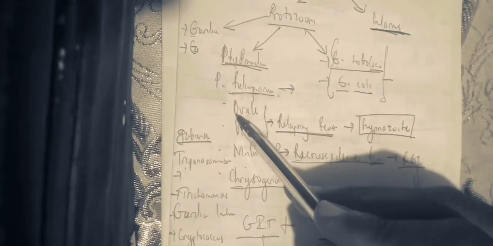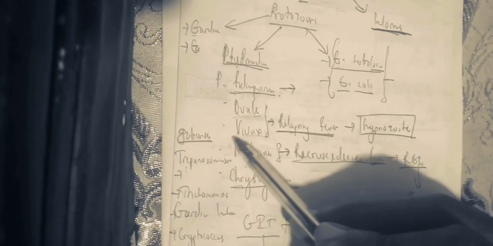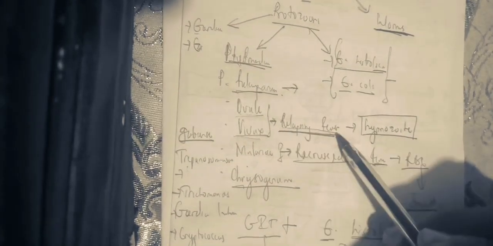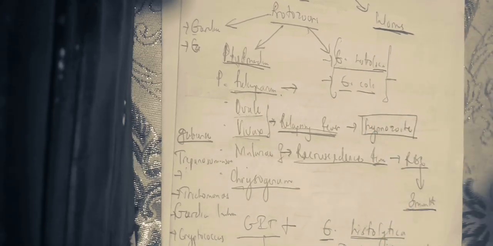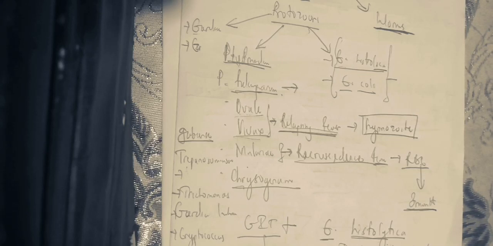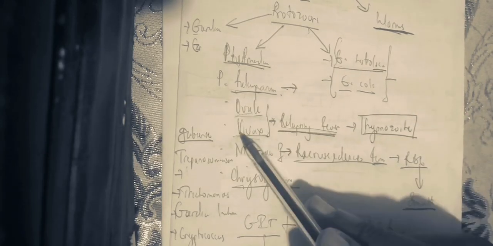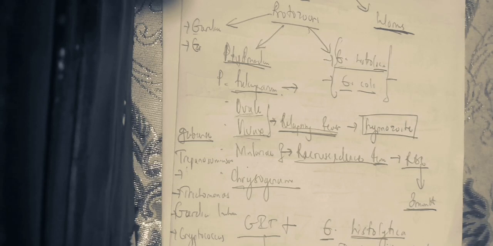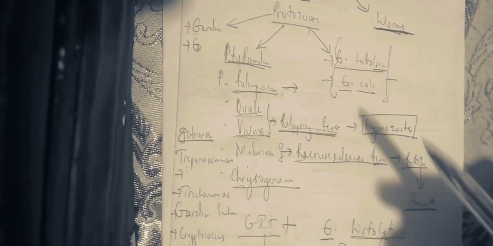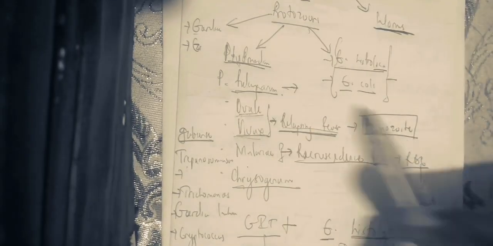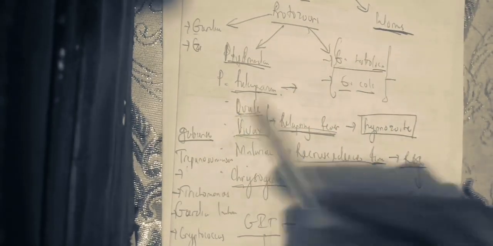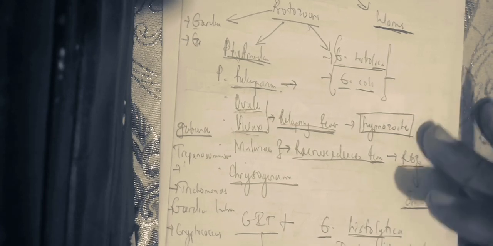But you need to know that particularly for ovale and vivax, which cause relapsing fever, to kill these hypnozoites, you need the quinine preparations. Is it clear? To kill the ovale and the vivax, you need the quinine preparation, like the piperaquine, is it clear? The piperaquine preparation is going to kill the ovale and the vivax. But the artemisinin is going to kill all the trophozoites. But to kill the hypnozoites particularly, you are going to need the quinine preparation like the piperaquine.